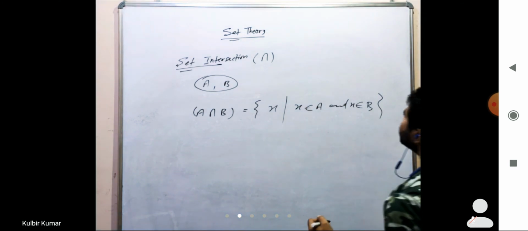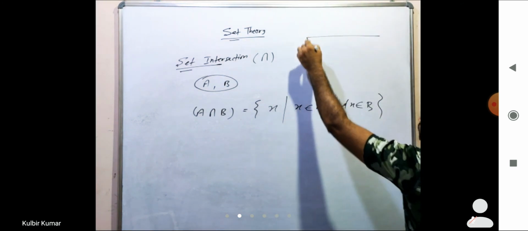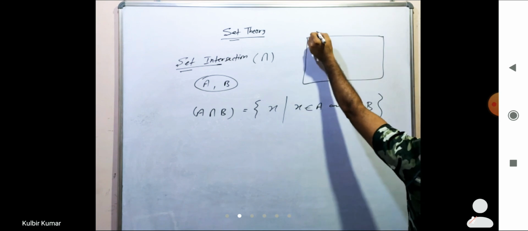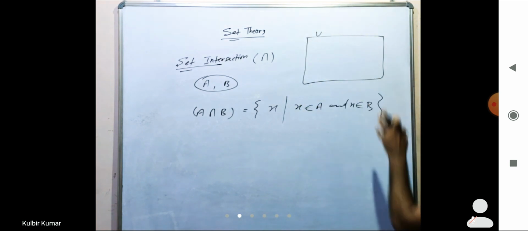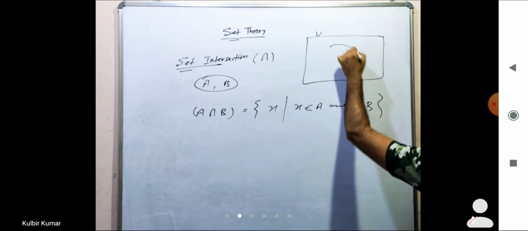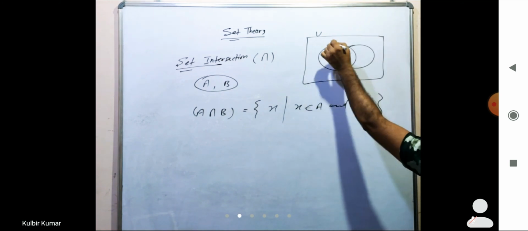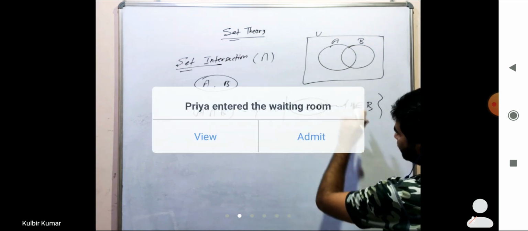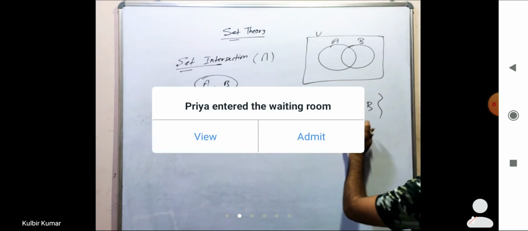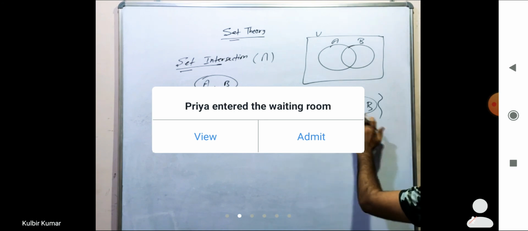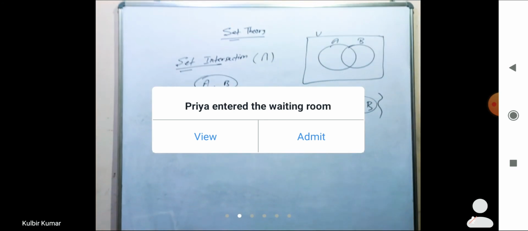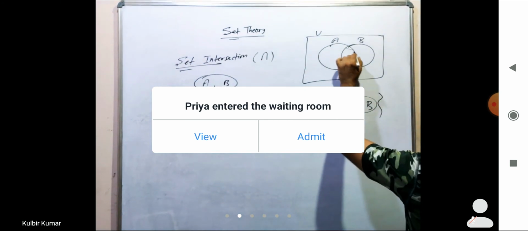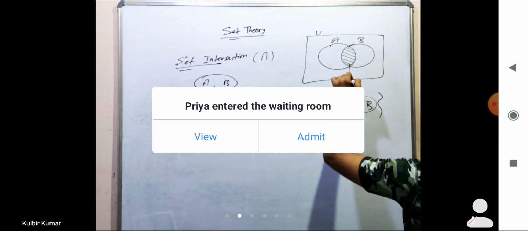Okay, let's understand diagrammatically. Assume this is the universal set, this is A and this is set B, and what will be the intersection of this? Intersection means that elements belong to set A and set B, means they belong to both the sets. If it belongs to both the sets, we can say this is the part of intersection, right?